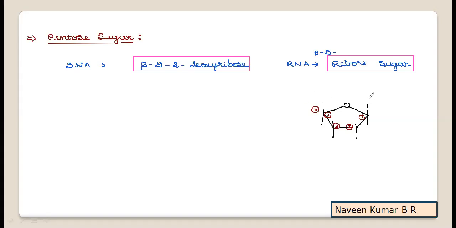If you observe, this first carbon is the anomeric carbon atom. To give that significance of beta, OH is above the plane and H below the plane. The OH above the plane indicates beta configuration, which is responsible for the interaction with the nitrogenous base.